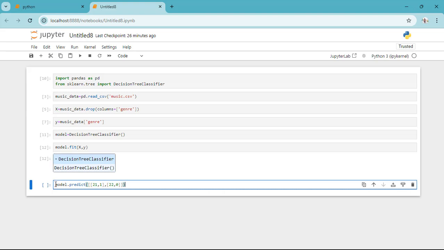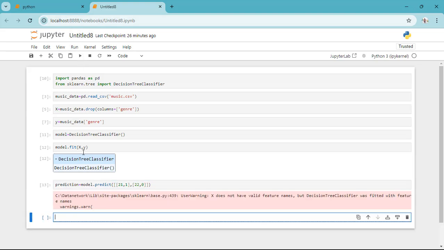Then I store my prediction in a variable named prediction. So if I call on my prediction,